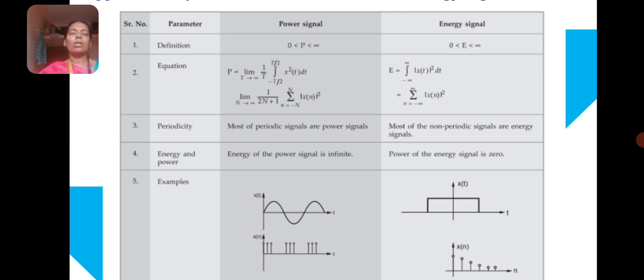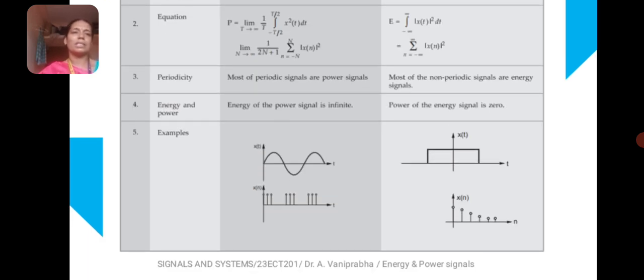All periodic signals are power signals, whereas non-periodic signals are energy signals, and the signals are given for your understanding. The first signal is a sine wave and another one is a discrete time signal. Both are periodic in nature, and infinite, right? Therefore, the given signal is a power signal. And the second column represents the energy signal. This is a unit step signal which is finite in nature. So this is the energy signal.